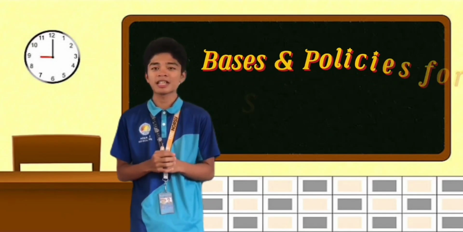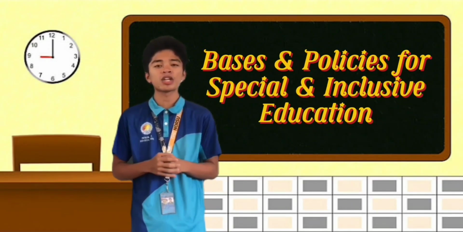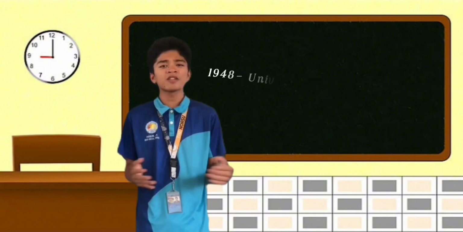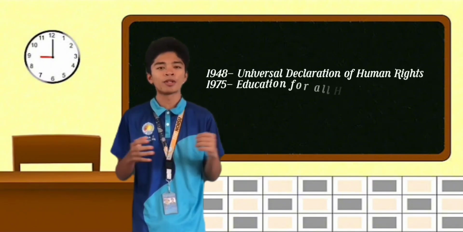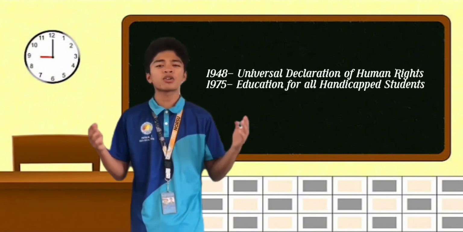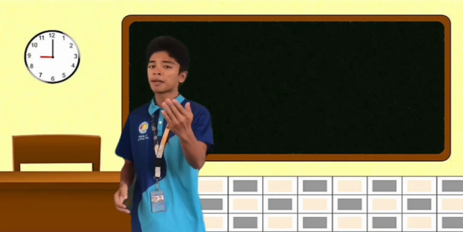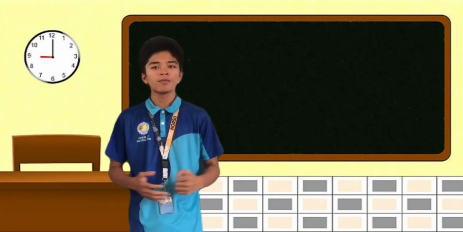My topic is all about the basis and the policies for special and inclusive education, and we're going to talk about the 1948 Universal Declaration of Human Rights and also the 1975 Education for All Handicapped Students. But before that, let us have first our learning objectives.